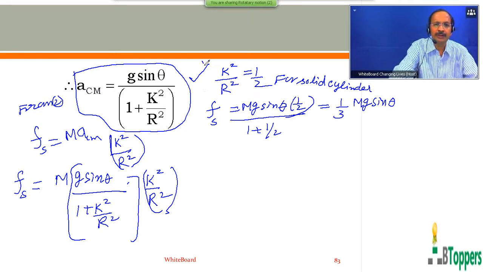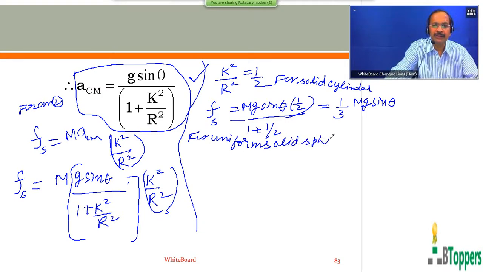For a uniform solid sphere rolling down the fixed inclined plane, I'm just explaining how to calculate the magnitude of friction needed so that the body can roll down the inclined plane without slipping. I don't mean that you should remember the formula for the magnitude of friction or the result in each case. For a uniform solid sphere about the axis passing through its center of mass, you can write K square by R square is 2 by 5.